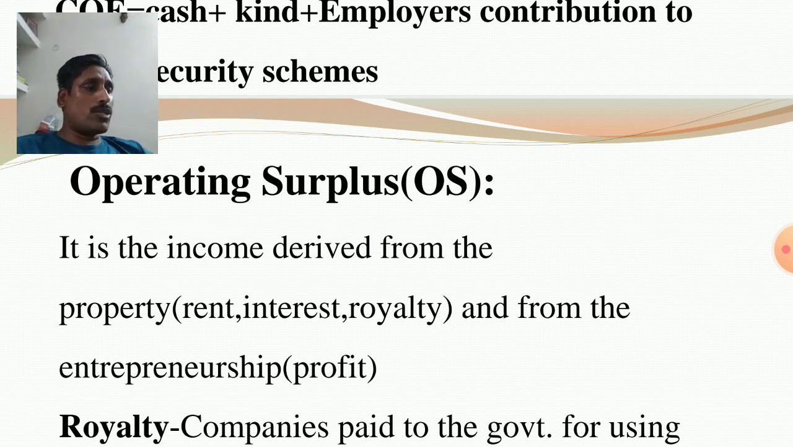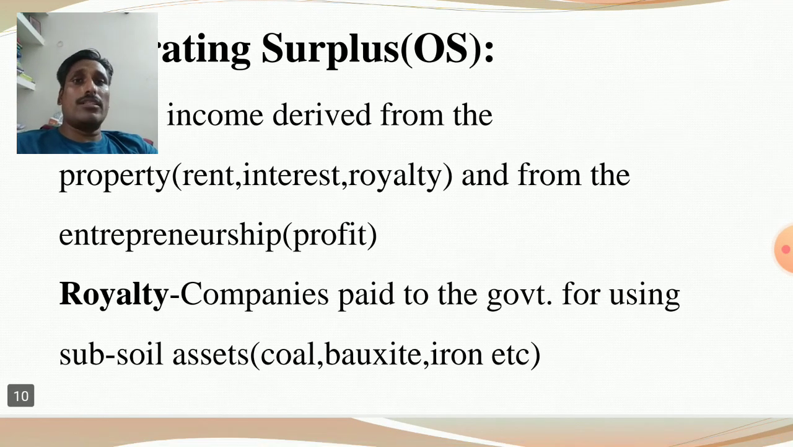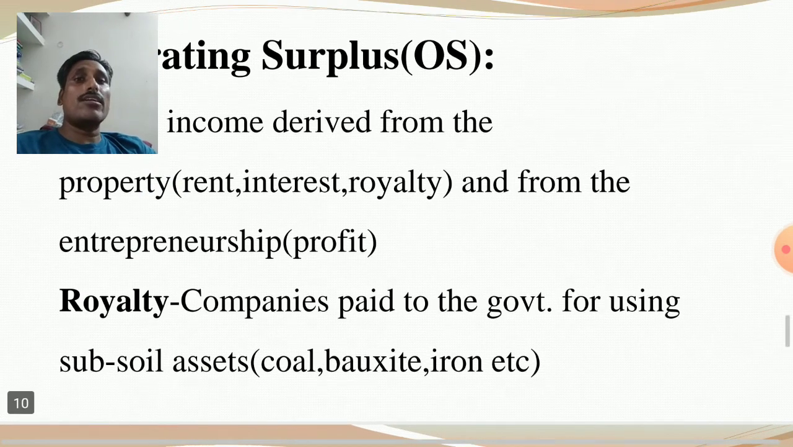Royalty means using subsoil assets. Suppose one company wants to use coal. Suppose you are the owner of a steel company, then you need coal and iron, and you must make an agreement with the government. According to the agreement, suppose in my example, you agree that 30% of profit you pay to the government for using mining materials like coal and iron. That is the royalty. Royalty means companies pay to the government for using subsoil assets like coal, bauxite, iron, etc.